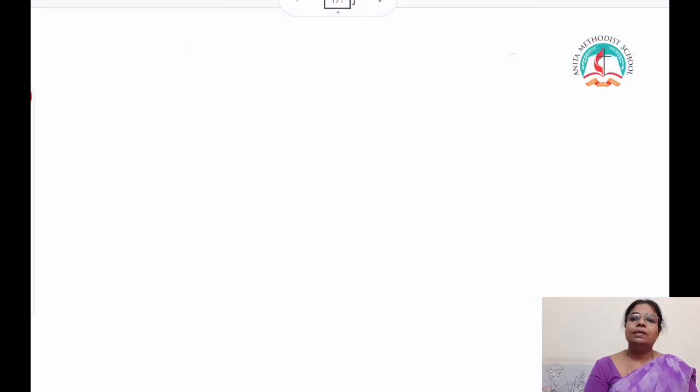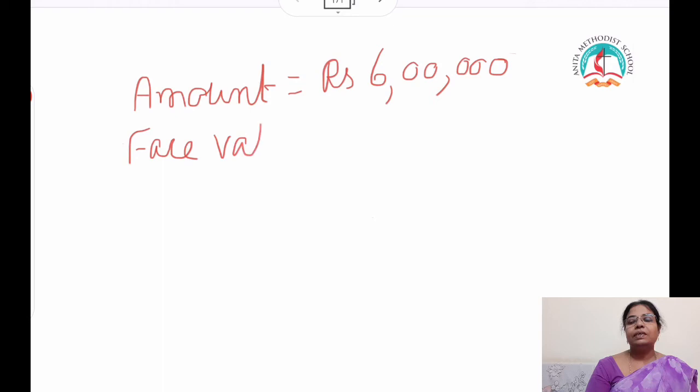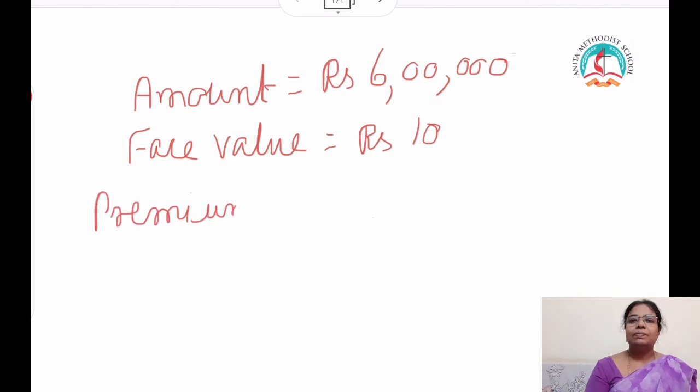Now we'll see how to calculate the premium amount, that is 50%. Children, now the total amount is rupees 6 lakhs. What is the face value? Face value is rupees 10. So premium is 50% on face value, that is 10 into 50 by 100.